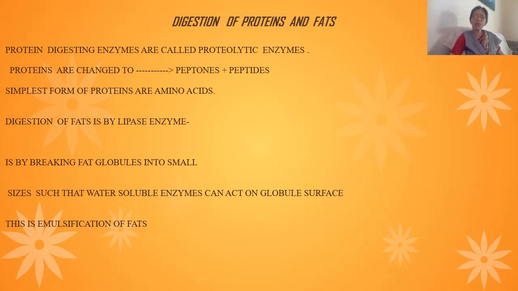Continuing with the digestion of proteins, proteins are present in our diet and their digestion starts along with the various components. First, they enter the mouth and the stomach. Saliva has no proteolytic enzyme; the enzymes which help in the digestion of proteins are called proteolytic enzymes. So saliva has only a carbohydrate digesting enzyme called salivary amylase or ptyalin. No protein digesting enzyme is present in the saliva, therefore no digestion of proteins takes place in the mouth. Next it moves to our stomach.